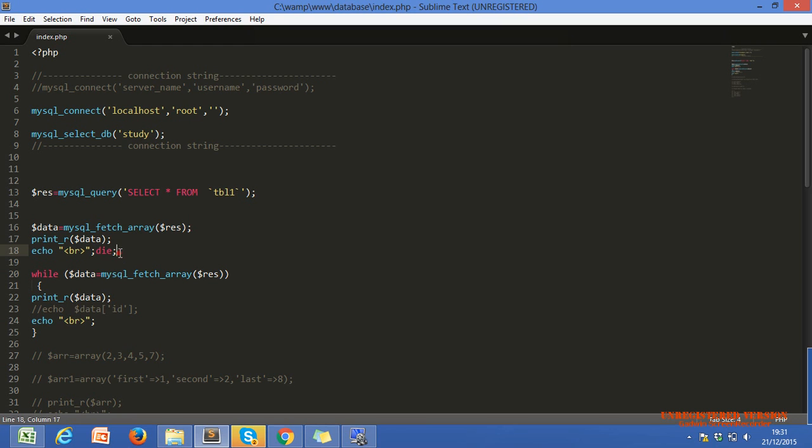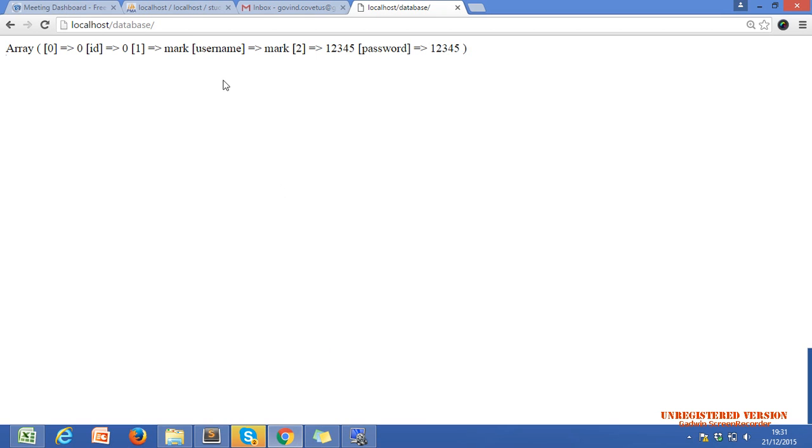Okay, now we will discuss die also, meaning this code is not executing. One second, you will get confused. I'll just comment out that code. Just remove this. If we use MySQL fetch array outside of a while loop, assign the retrieved data into our variable, and print that variable, what are we getting? Only the first row, right, Nazar?